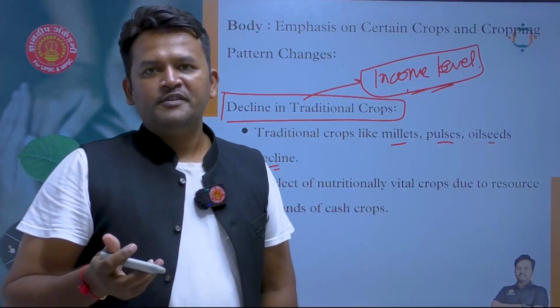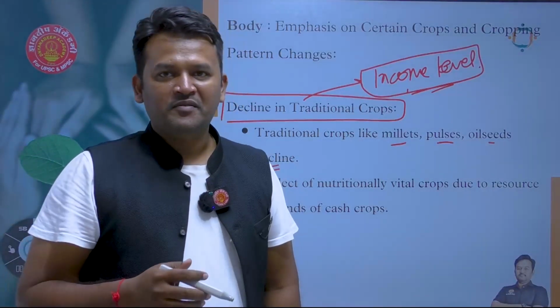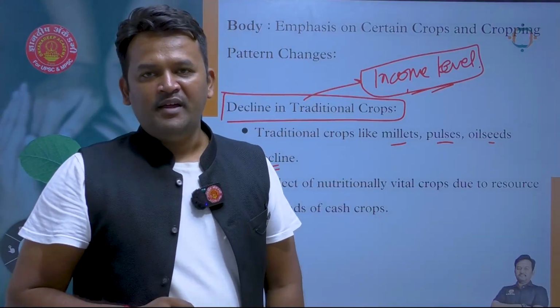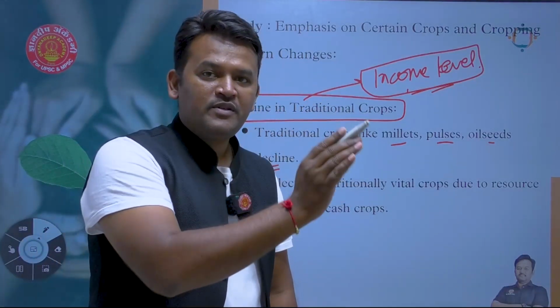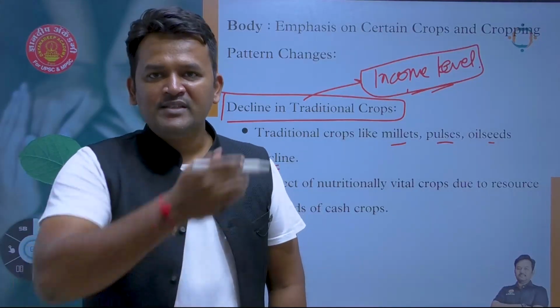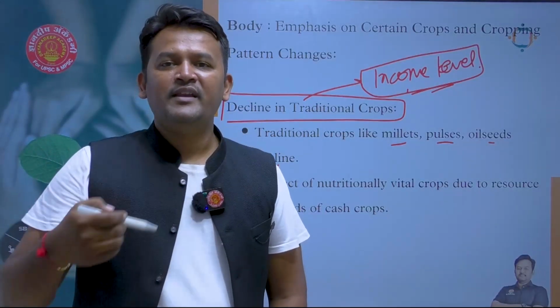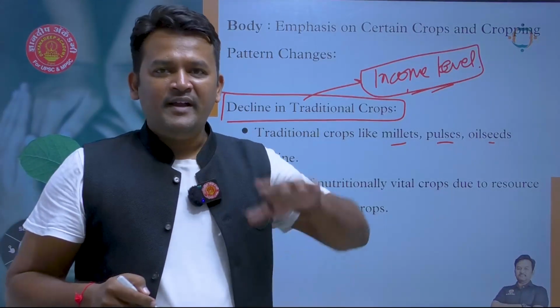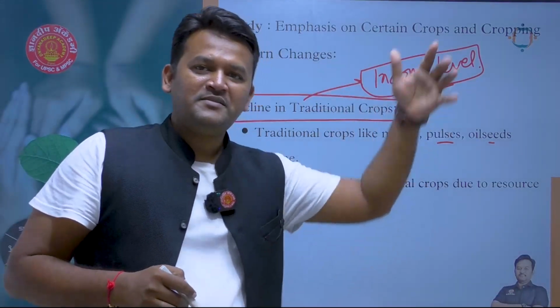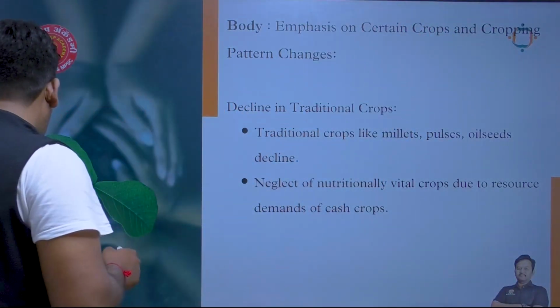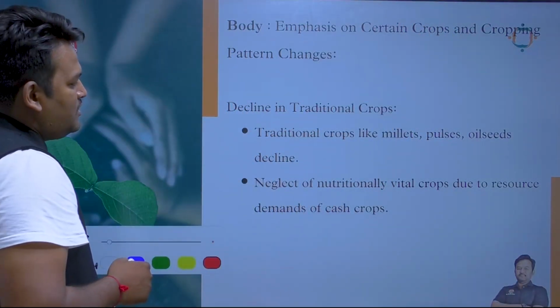They are not getting sufficient profit from that particular agricultural commodity, and because of that they are shifting towards cash crops. So there is a trend of declining traditional cropping, and there is also a trend of increase in cash cropping, right? So we can write these two major points here.